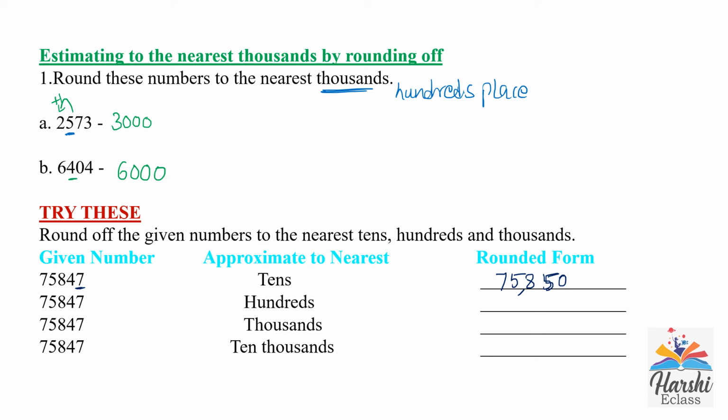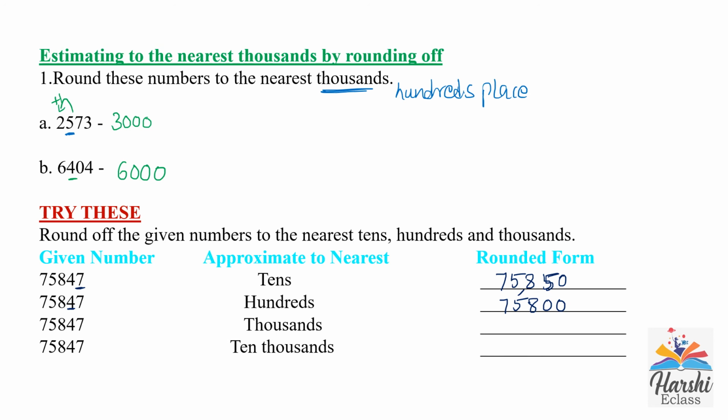Next, round off the same number to the nearest hundreds. For rounding off to the nearest 100, we need to check its tens place. Here in the tens place there is 4, which is a weak number, so its hundreds place is not going to be changed. Write the 10,000, 1000 and hundreds place digits as they are. After that we will put zeros in the tens place and ones place. That is 75,800.